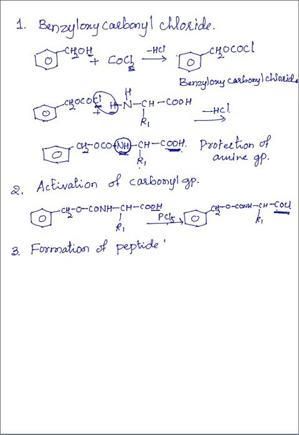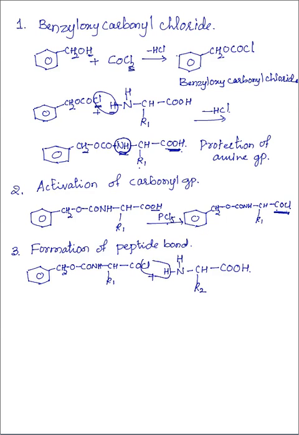For this, to the derivative CH2O CONH CHR1 COCl, the second amino acid is added, NH2 CH, we will take it as R2, COOH. Among this, again HCl is removed, so minus HCl.